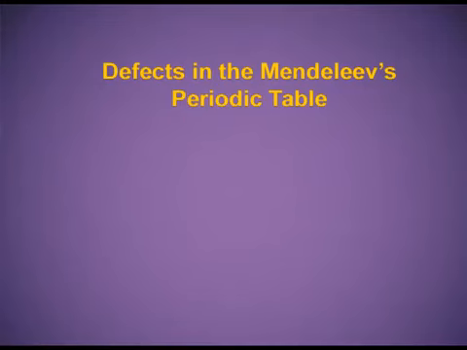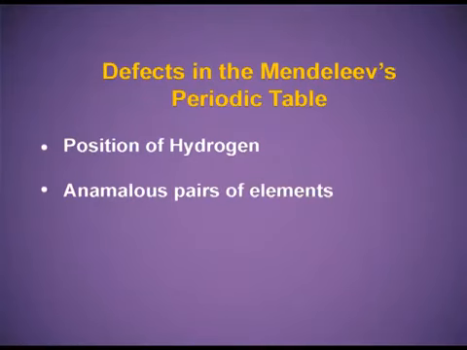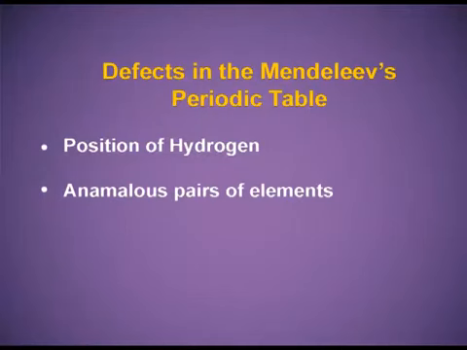Defects in the Mendeleev periodic table. Position of hydrogen. Hydrogen resembles in its properties the alkali metals as well as halogens. Its position was disputed and its correct position was not allotted in the Mendeleev periodic table. Anomalous pairs of elements. An element with a higher atomic weight was placed before the element with the lower atomic weight. For example, iodine with atomic weight 127 was placed before tellurium with atomic weight 128. This was a defect in the Mendeleev periodic table.